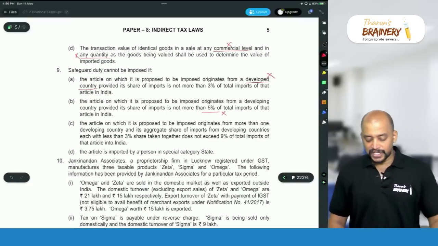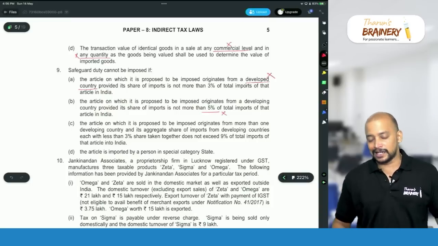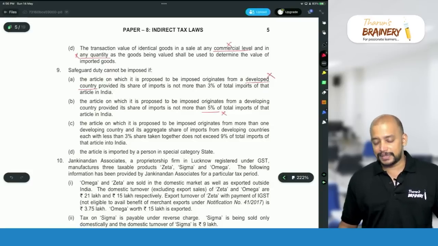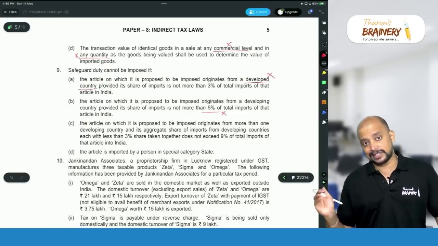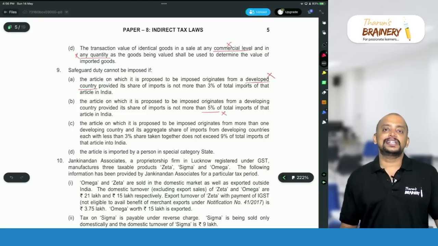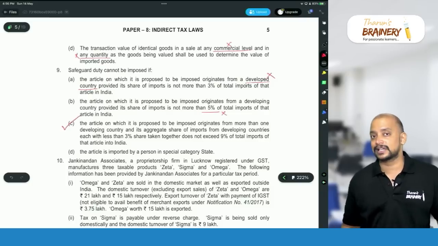The article on which it is proposed to be imposed originates from more than one developing country and its aggregate share of imports from developing countries, each with less than 3% share, taken together does not exceed 9% of the total imports of that article into India. Each country with less than 3% taken together does not exceed 9%, correct option. That is the correct answer.